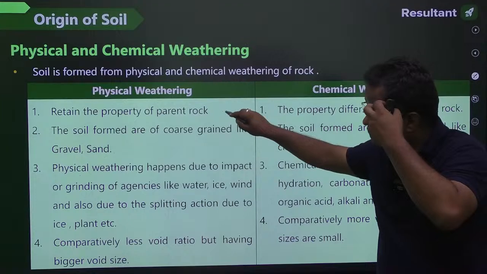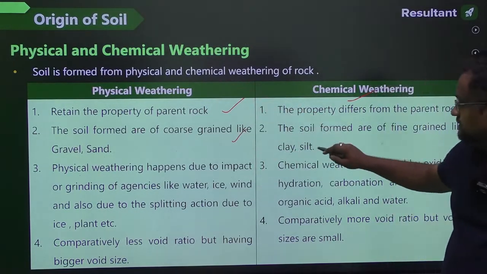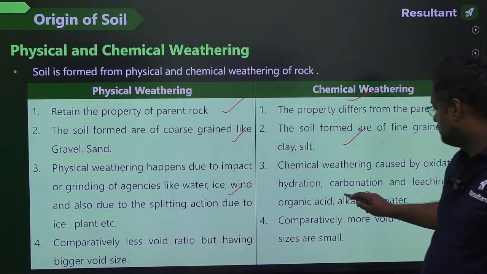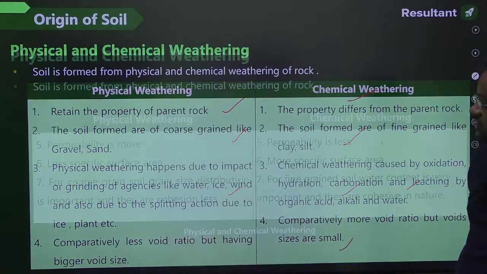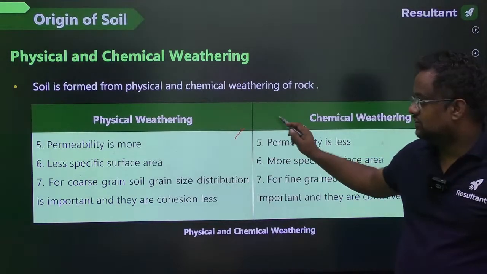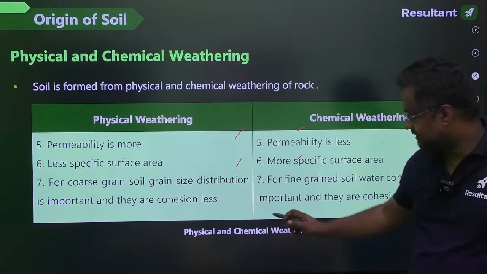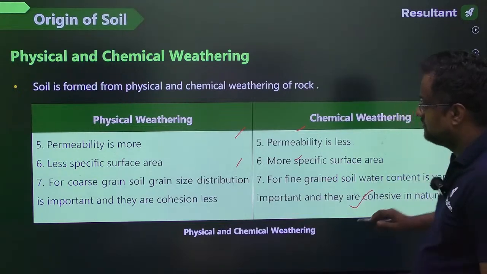Okay, so retain the property. Here coarse grain is soil formed from physical weathering, here chemical weathering. It happens due to water, ice, wind. It happens due to hydration, carbonation and leaching. Less void ratio, here high void ratio. Permeability is more, I told you it is less surface area, more specific area. Here it is cohesion, I told you. Acha, this point, the 7th point.